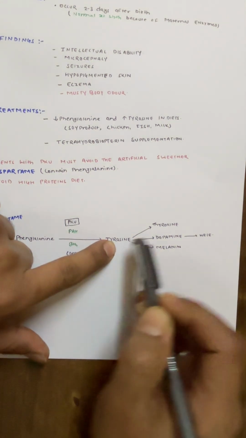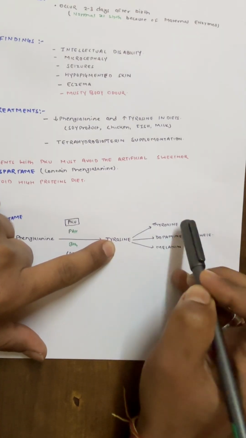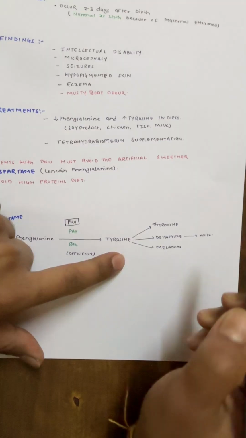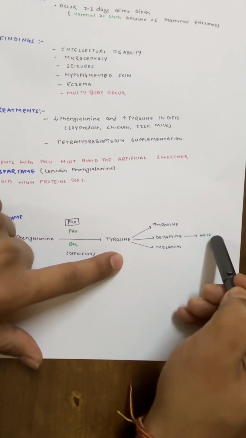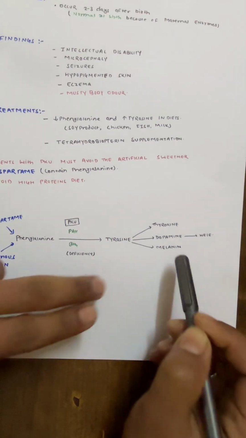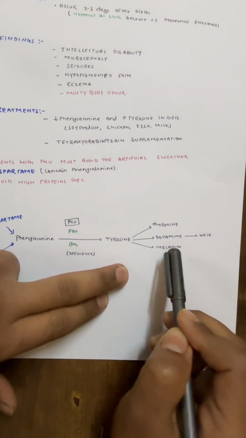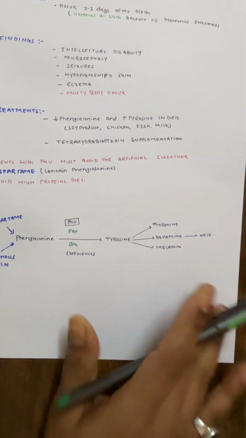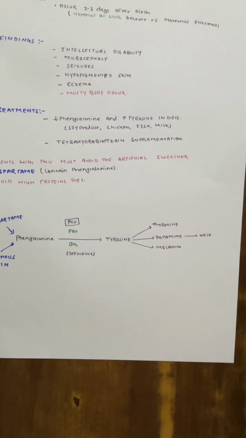If tyrosine does not form, then thyroxine will not form, which will affect brain development and metabolism. Then dopamine, norepinephrine and epinephrine, the fight or flight and vasoconstriction activities, will not happen. Then melanin, which gives pigmentation to skin and eyes, will not form, so we'll have hypopigmented skin.